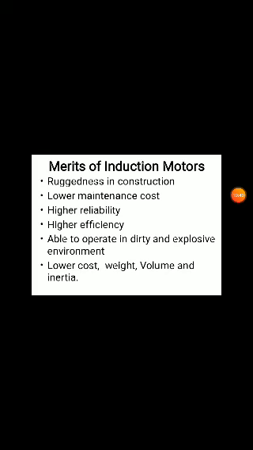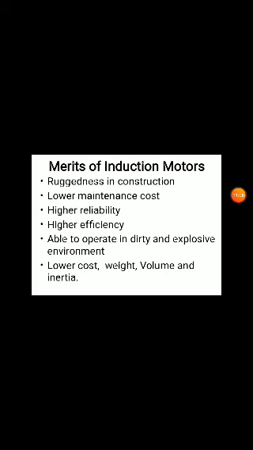Next, it is able to operate in dirty and explosive environments. Whatever the dust particles, explosives or gases, in different locations we can operate it. This will not affect the motor operation. That's why we can operate in dirty places and explosive areas. This motor operates in different types of environments, which is a major advantage.